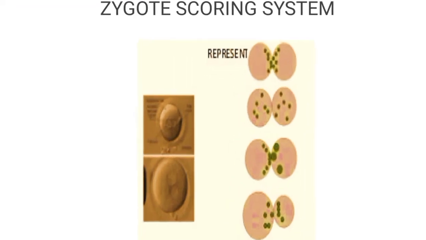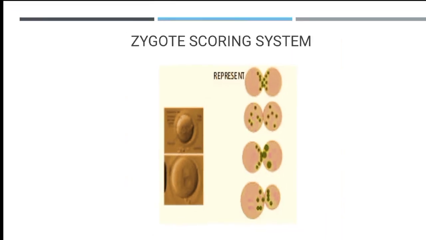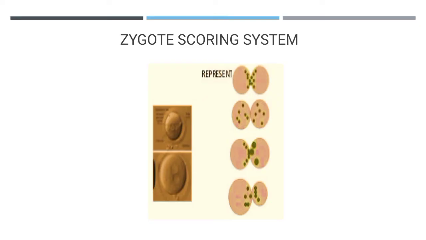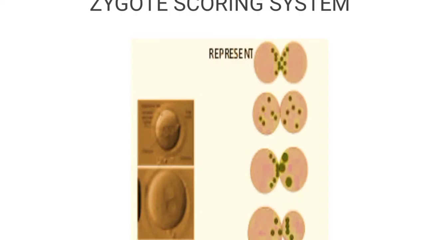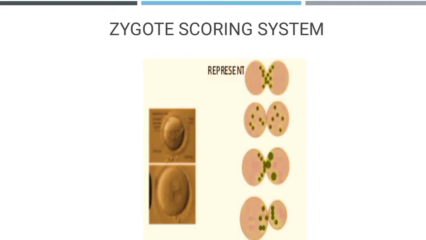In this, the first one, Z1, represents the equal pronuclei, in which equal number and size of nuclei are aligned in both pronuclei at the pronuclei junction. The absolute number of nuclei ranges between 3 and 7. The second one is Z2, in which equal number and size of nuclei are scattered in both pronuclei. The absolute number of nuclei ranges between 3 and 7. So in the first picture you can see that all the pronuclei are at the junction, and in the second one all the pronuclei are scattered.